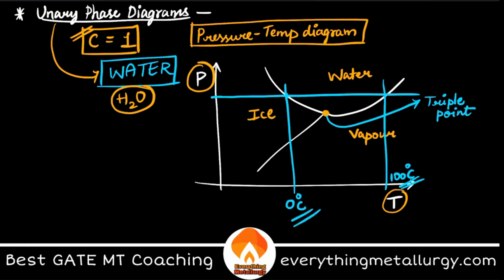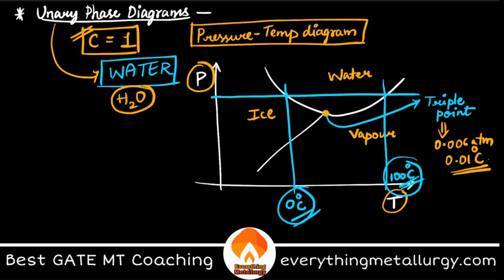That is what we studied as the freezing point of water and the boiling point of water. Correct? This is how we arrived at these points, from the phase diagrams. And the triple point also has some coordinates here, right? So the triple point usually has 0.006 atmosphere pressure and